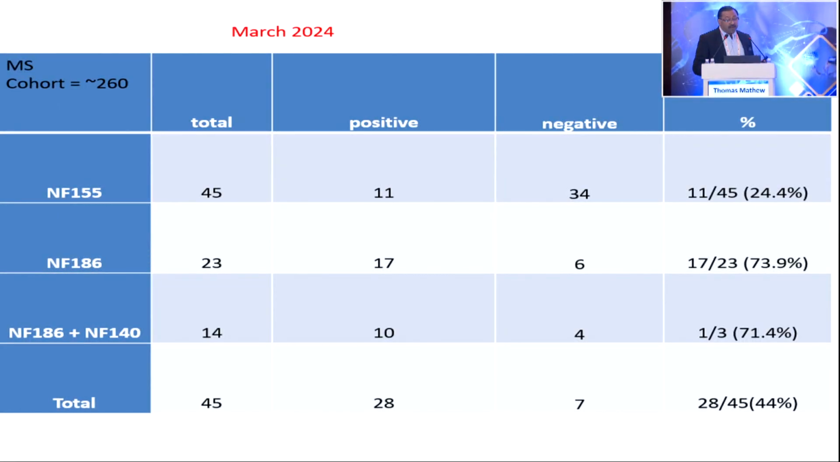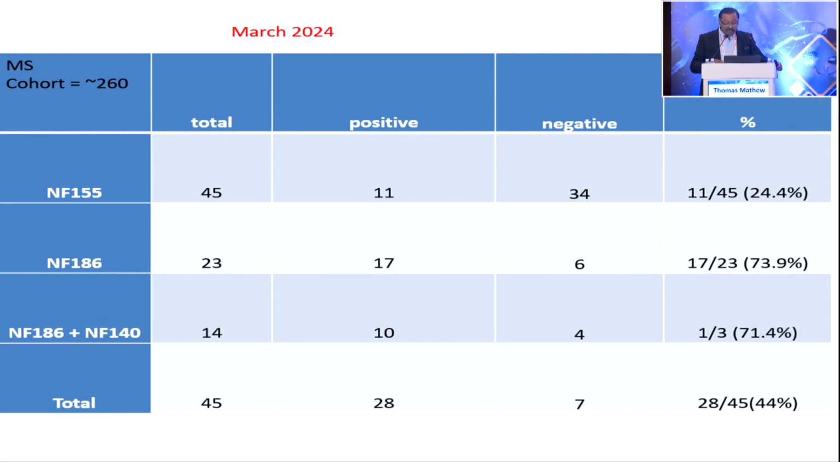So this is the data as of March 2024. We have done neurofascin in around 45 patients, 11 positive, 24.4%. Then neurofascin 186, 17 out of 23, around 73.9%. Neurofascin 186 plus 140 positive, 71.4%. So around 44% in total. This time we started with neurofascin, then we knew that it is not neurofascin alone, then we started adding neurofascin 186 and then 140.